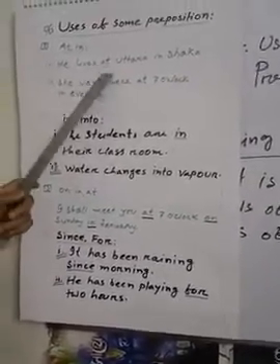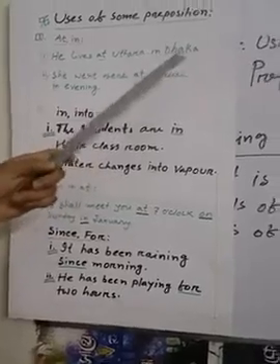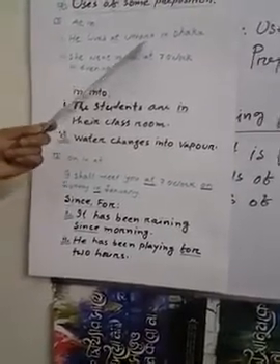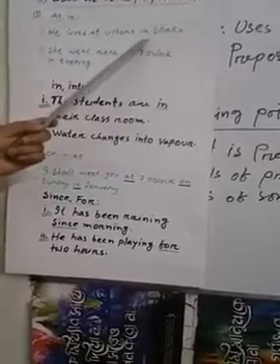I have given here two examples. See, he lives at Uttara in Dhaka. Comparatively, Dhaka is larger than Uttara. That's why before Uttara we used at, and before Dhaka we used in.